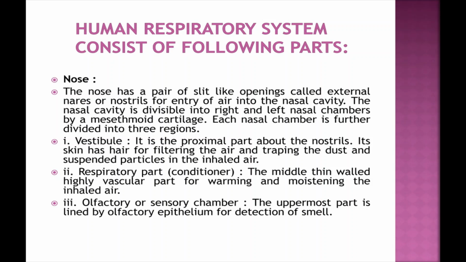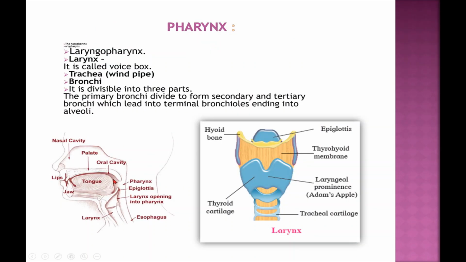First one, vestibule. Then pharynx is a short vertical tube about 12 cm in length. It is the common passage for respiratory and digestive tract. Tonsils are present in the pharynx. They are made up of lymphatic tissue. They kill the bacteria that are trapped in the mucus.